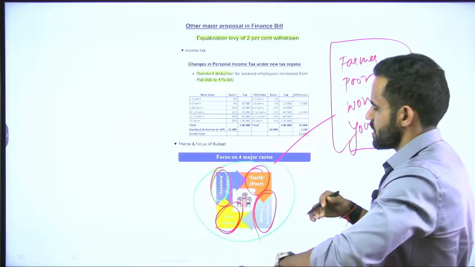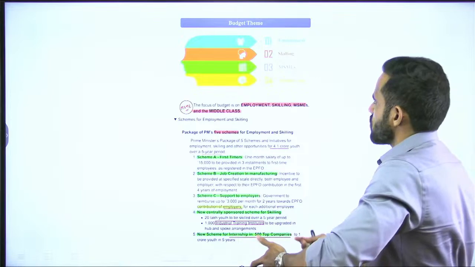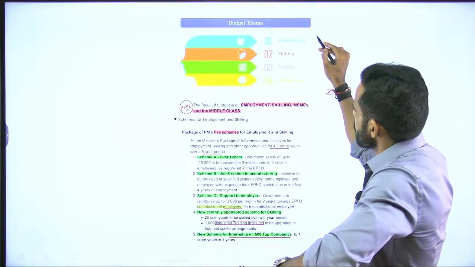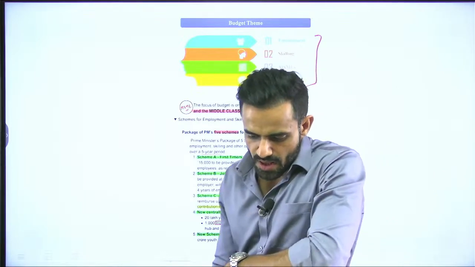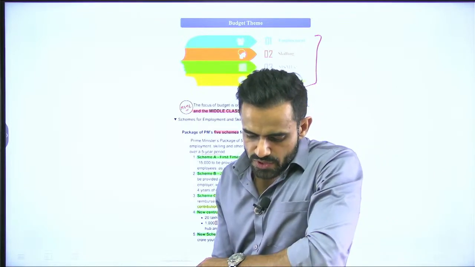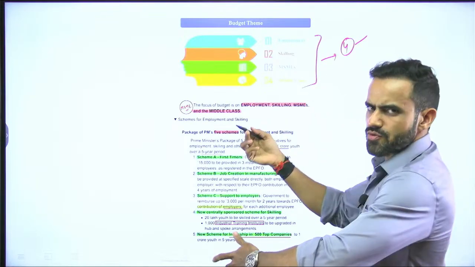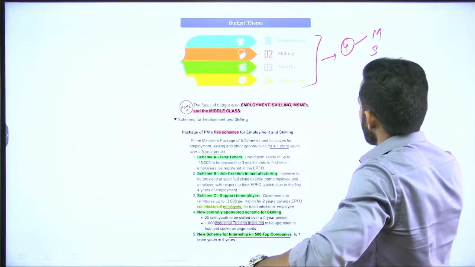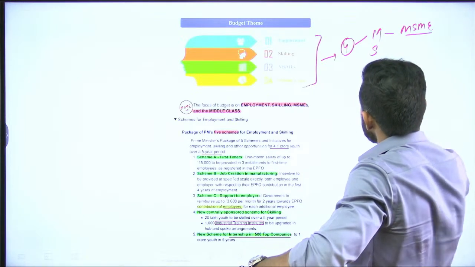Keeping this theme of the interim budget in mind, the government has continued on that platform itself, and the government has provided that for the budget these are going to be four themes. An easy way to remember is MSME. M stands for MSME, that is micro, small, medium enterprises.